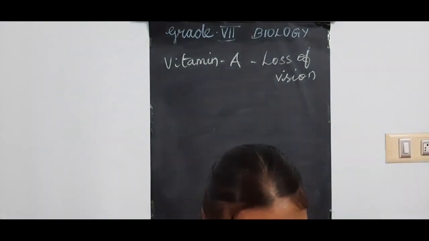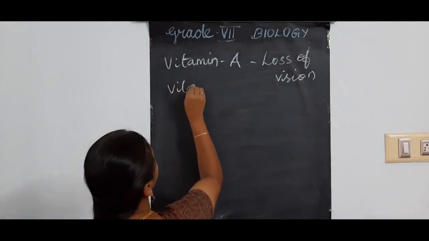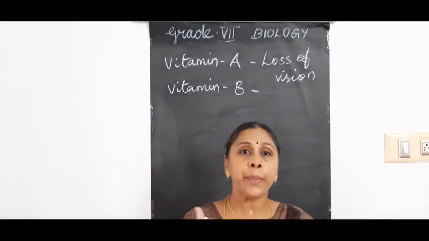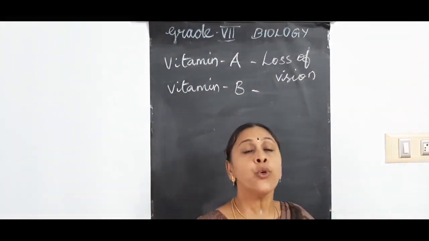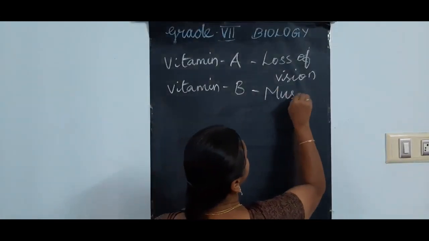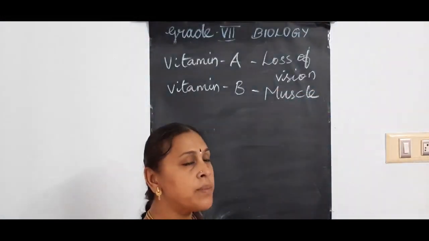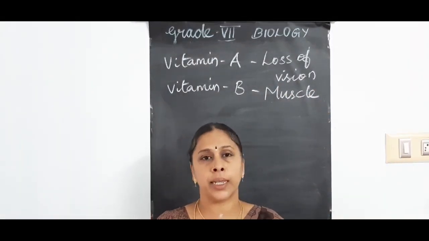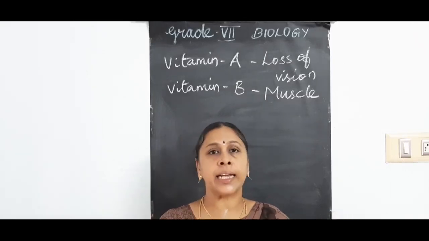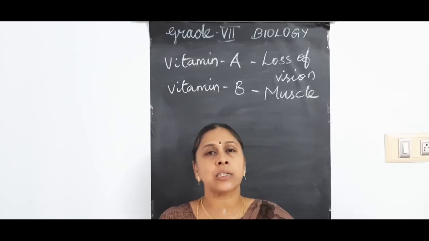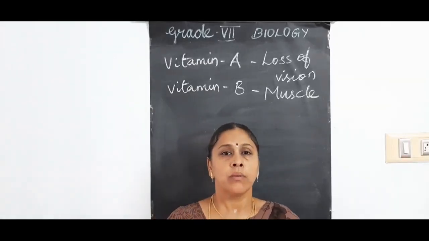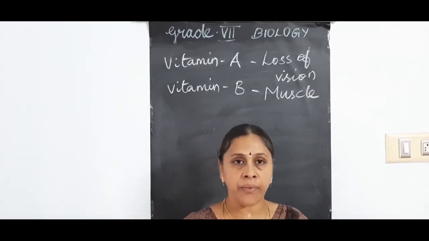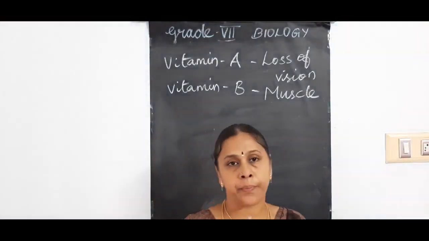Okay. Next one, vitamin B. If you have vitamin B deficiency, you will have some muscle problems. You may have muscle cramps. Your muscles will become weak. They will not be strong. Only if muscles are strong can you be very active and all the functions will be proper. So your muscles will become very weak if you don't have vitamin B.